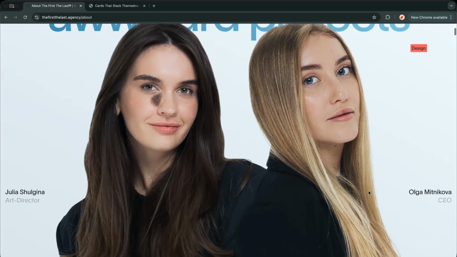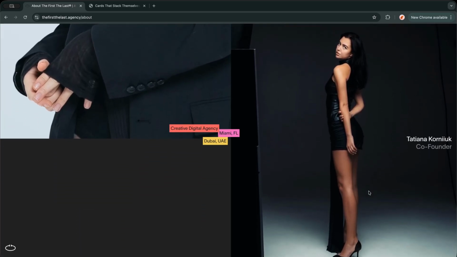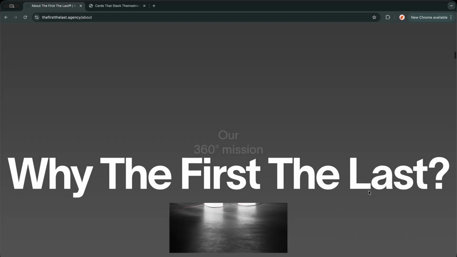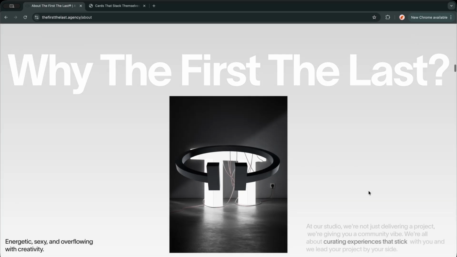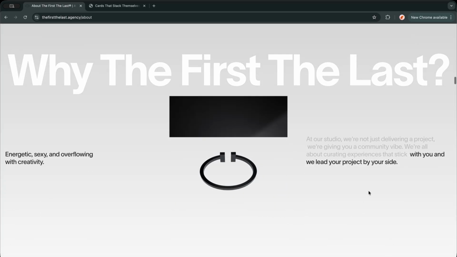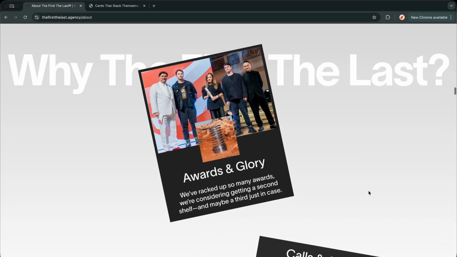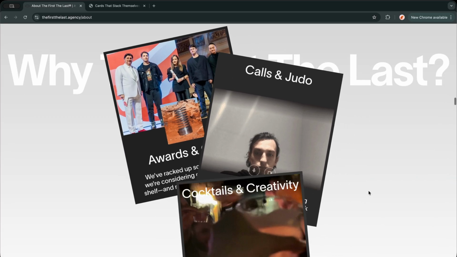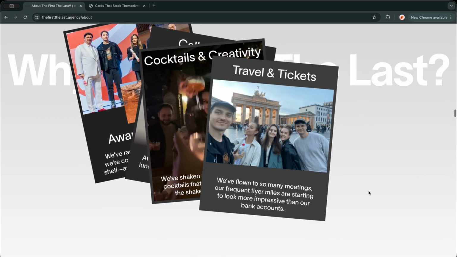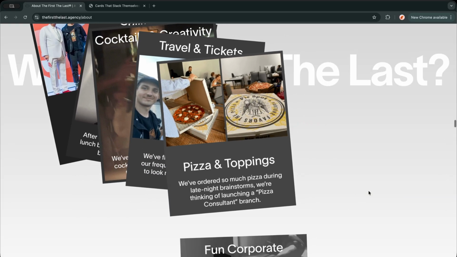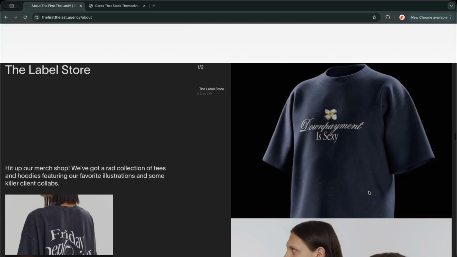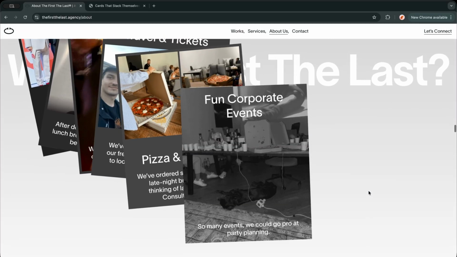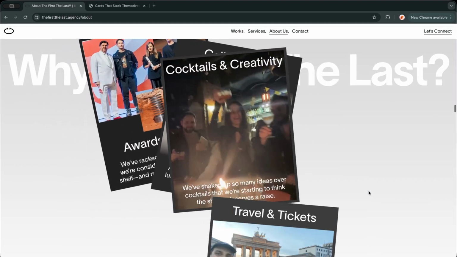Hello everyone, take a look at this beautifully designed page. It's filled with smooth scrolling and scroll-triggered animations. But one effect really stood out to me. As you scroll, these cards elegantly stack on top of one another and drift to the left side of the screen. Each card is subtly and randomly rotated, creating a natural, organic stacking feel with lovely smoothness.